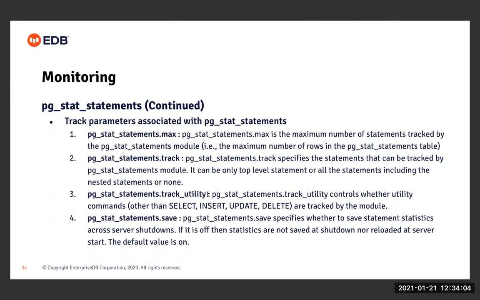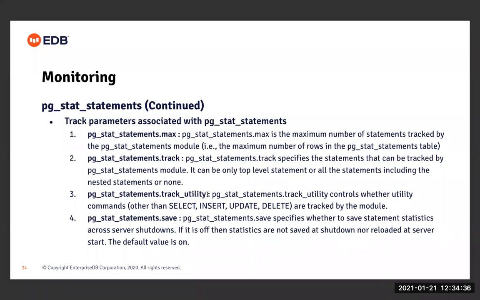The third parameter is pg_stat_statements.track_utility, which tells whether pg_stat_statements should track utility statements or not. Another very important parameter is pg_stat_statements.save, which specifies whether to save statement statistics across server shutdown, meaning that when the server is shut down, should pg_stat_statements save all the information to disk or not, right?